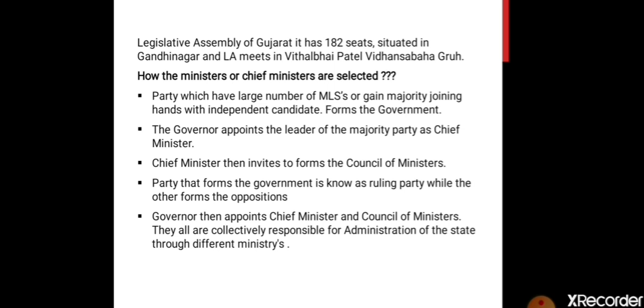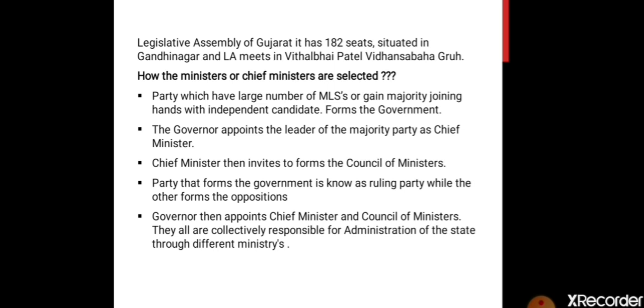Now you would have a question: how are the ministers and the chief minister selected? So once the elections are done, once we have our Members of Legislative Assembly, the party which has a large number of MLAs or gains a majority, joining hands with independent candidates, forms the government. I am sorry, over here A is missing. It's not MLS, it's MLA.